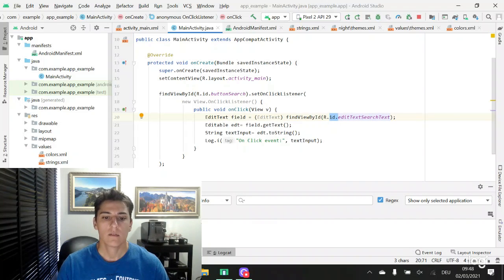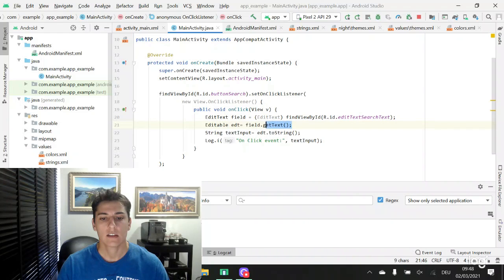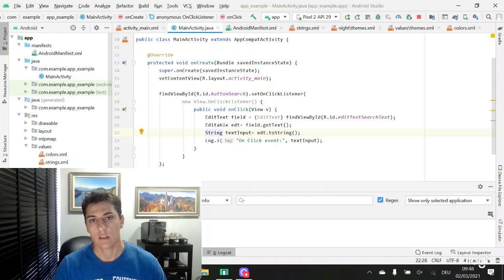So we retrieve the edit text object, and then we can get its text. But the getText method does not retrieve the string itself. It retrieves one editable object. And then once we have accessed this editable object, we can call the toString method to have the string content the user has informed in the field.